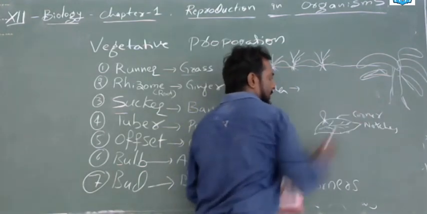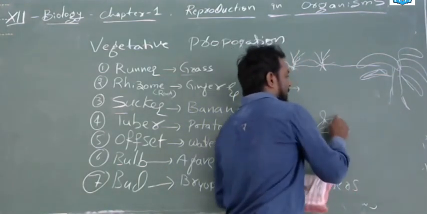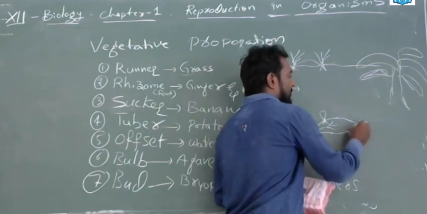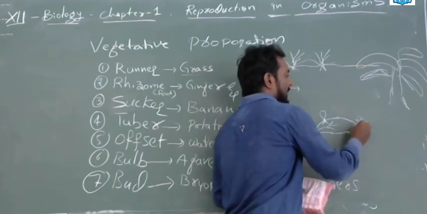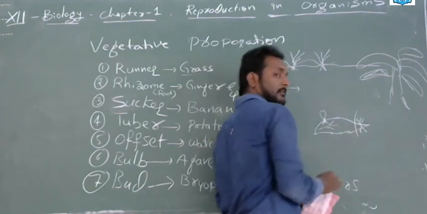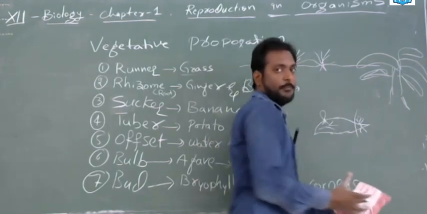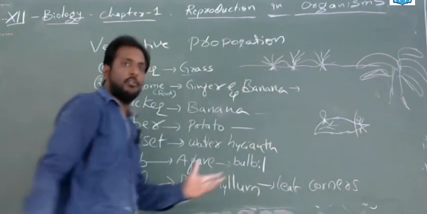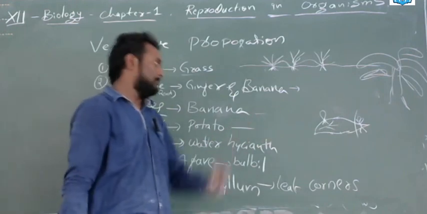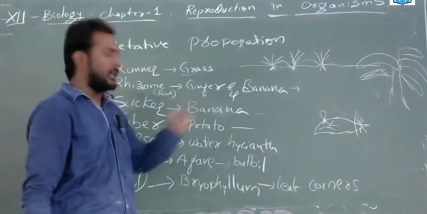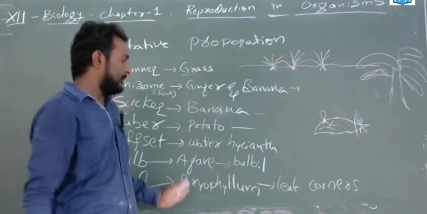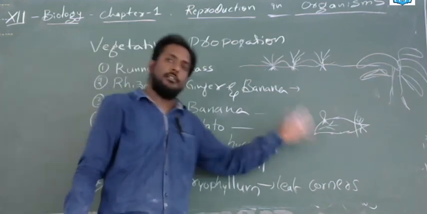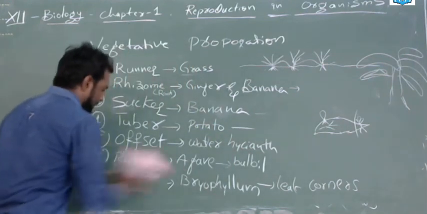So, all of a sudden this leaf will produce a few leaves and a root. If you cut this off and sow it in soil, it has the capacity to grow into a plant and later a tree. So, this is about buds: the bryophyllum leaf's corner notches have the capacity to give rise to buds.